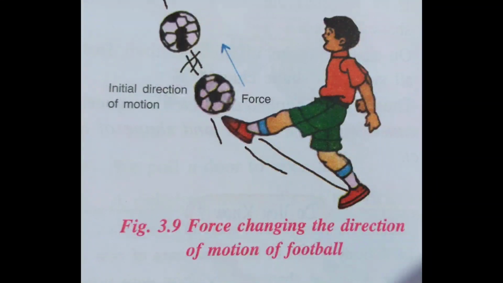And if you see a cricket match, you can see a bowler throws the ball to the batsman with force. So the ball is coming in one direction. Then what will happen? With the bat, the batsman hits the ball in another direction. So the ball changes the direction. So a force can change the direction of the motion of a moving body.